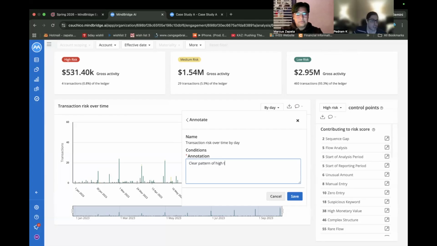I guess high transactions, right? A clear pattern of a spike in transactions at the end of each month.